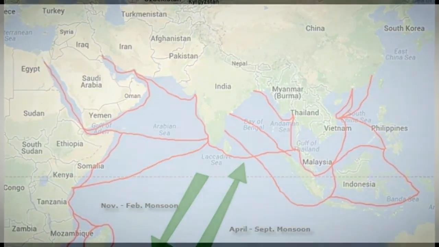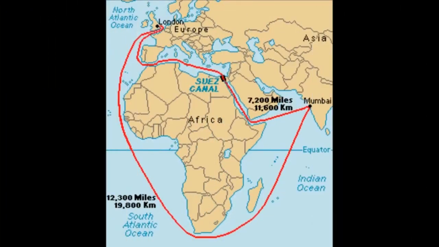Then the next one is, remember one very important canal, which is known as the Suez Canal. As you can see in the image, before the making of the Suez Canal, the distance between India and Europe was close to 18,000 kilometers. But after the opening of the Suez Canal, the distance between India and Europe has been reduced to 11,000.